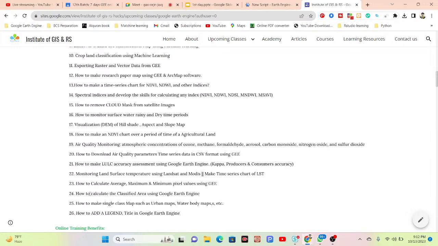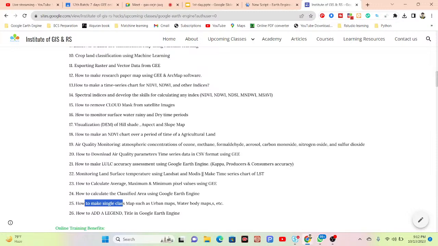After creating the land use land cover classification map, we will also need to calculate the classified area. How much built-up area, how much water body, how much forest area. So further, we also try to discuss calculating the classified area using the Google Earth Engine platform, as well as how to make a single class map. Suppose you want to work on urban expansion or urban sprawl.